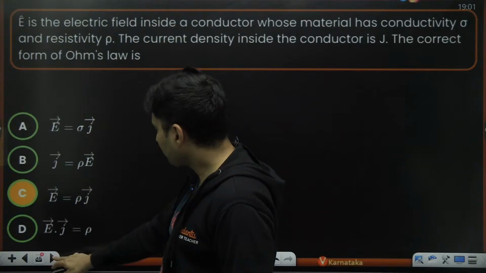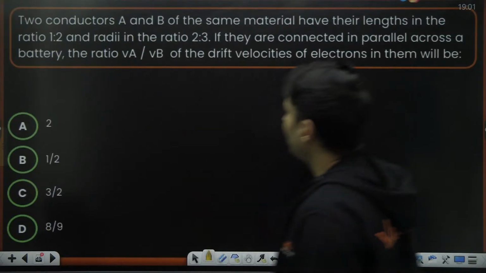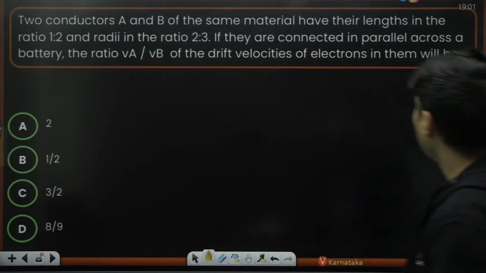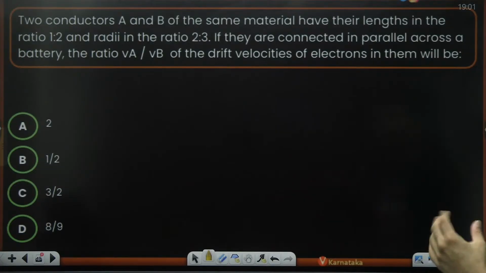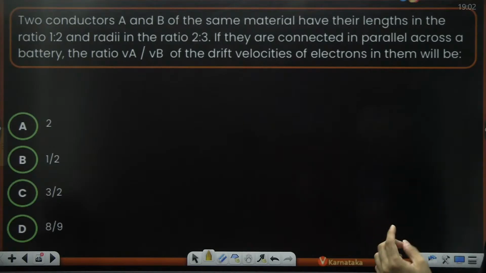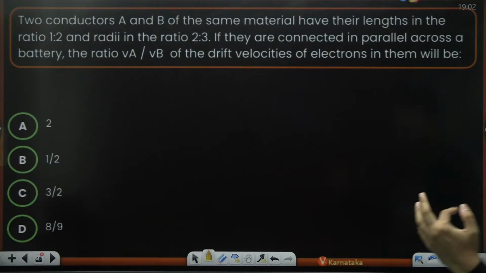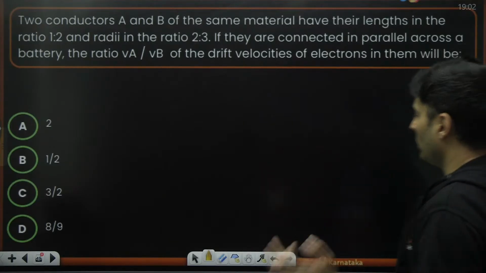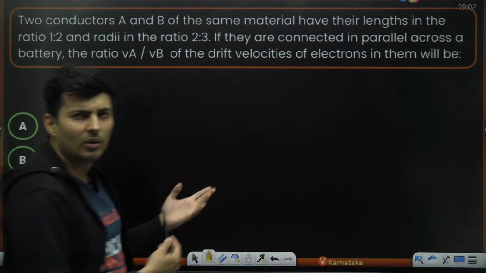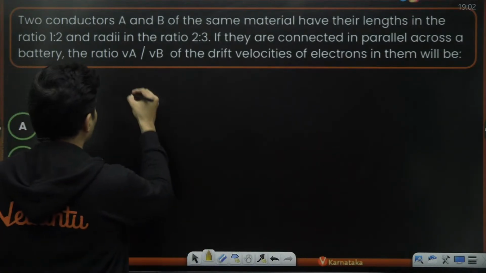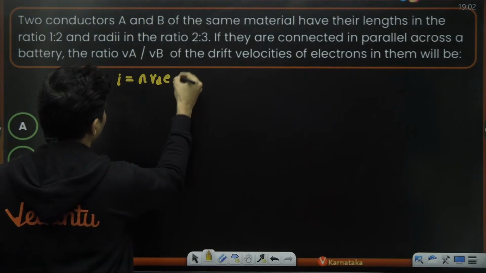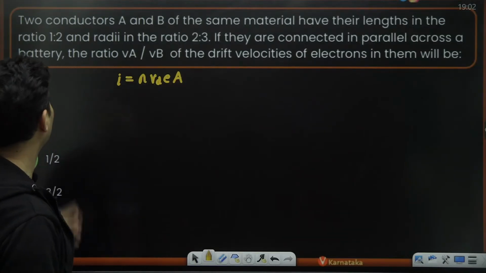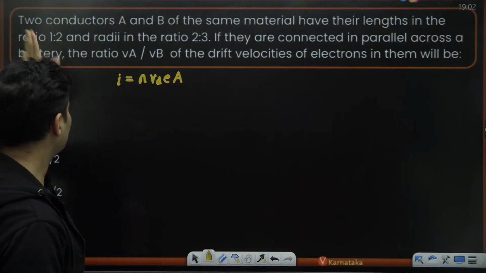Okay. Two conductors A and B have the same material, length ratio 1:2, radii ratio 1:2. If they are connected in parallel across a battery, what is the ratio of the drift velocities? It's very similar to the older question which we solved. Current is nothing but nevA.